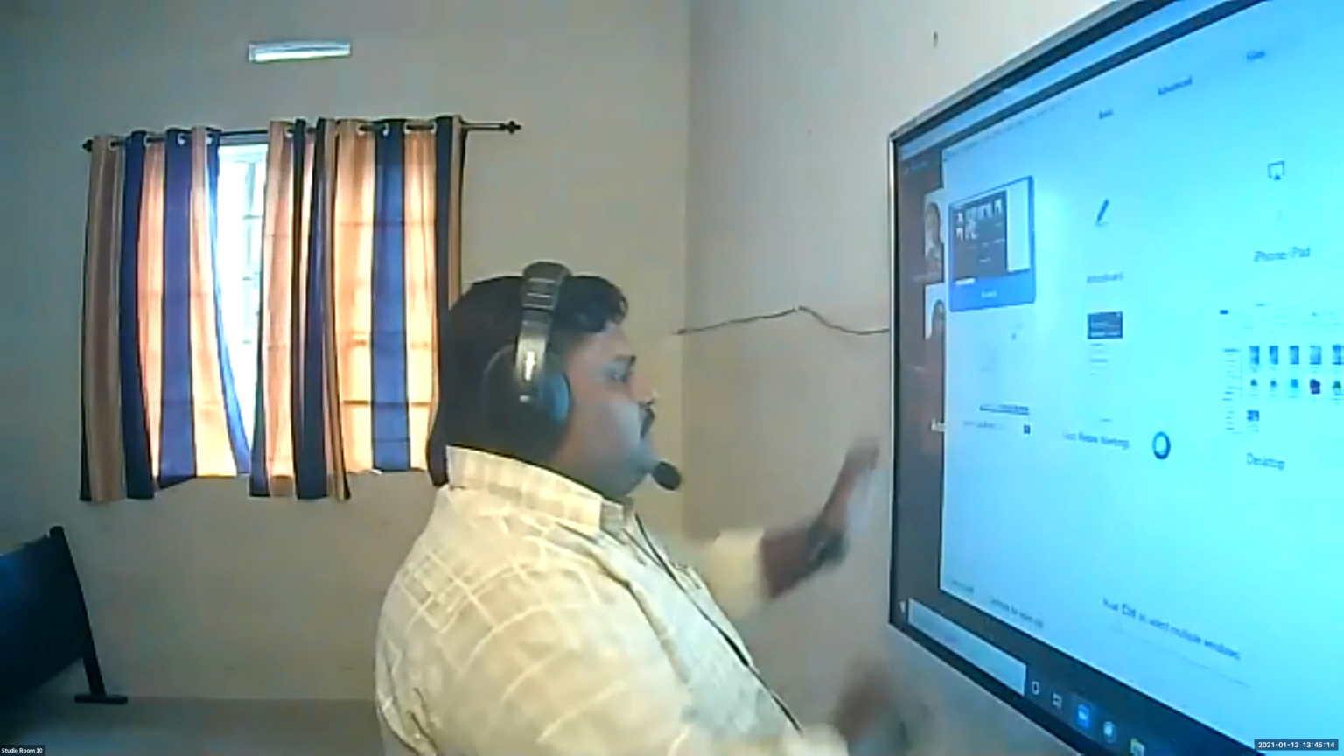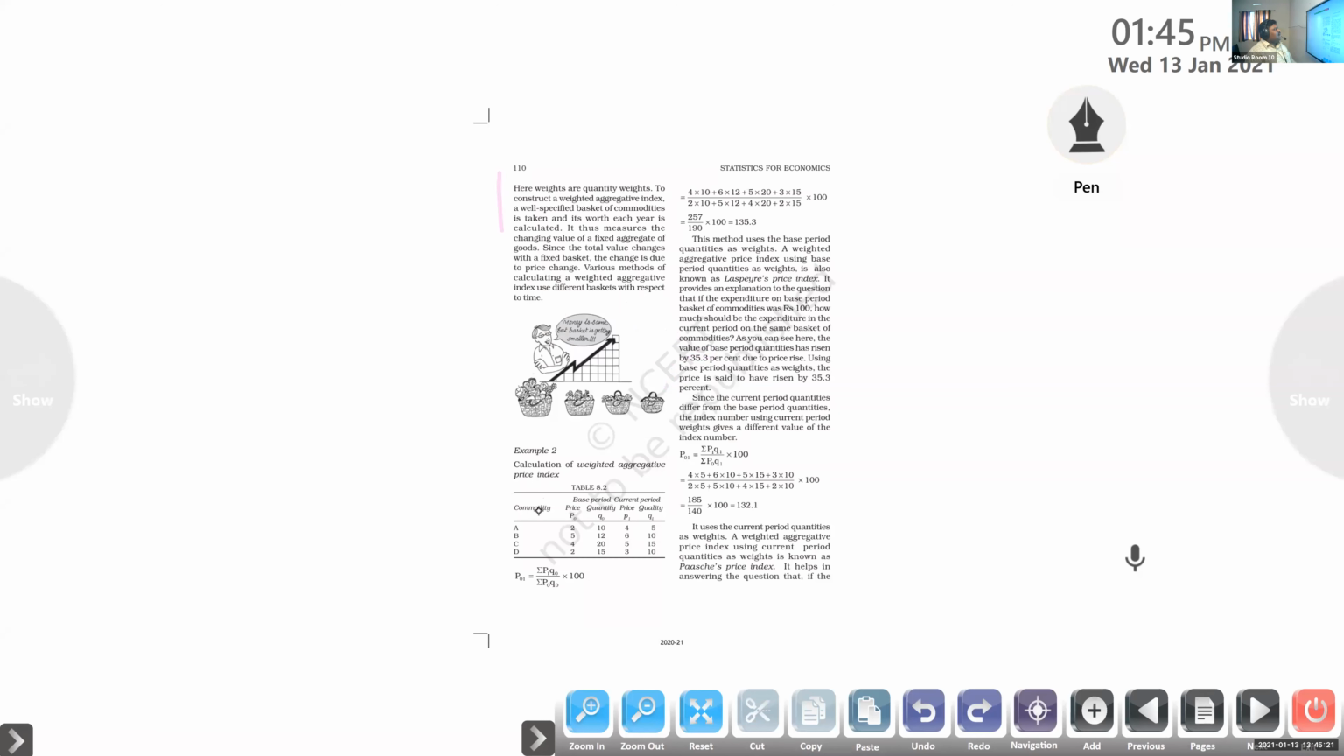Okay, so listen carefully. In this case, the products in the basket are reducing because the price is increasing, which means that the salary or wages of the individual is not increasing. So it is not possible for the consumer to purchase the products.